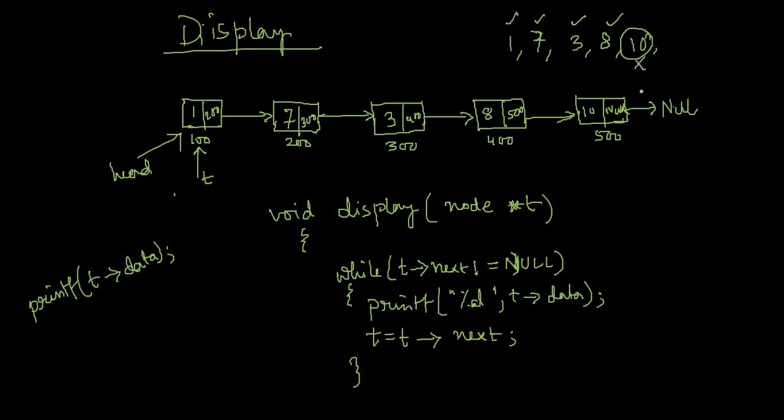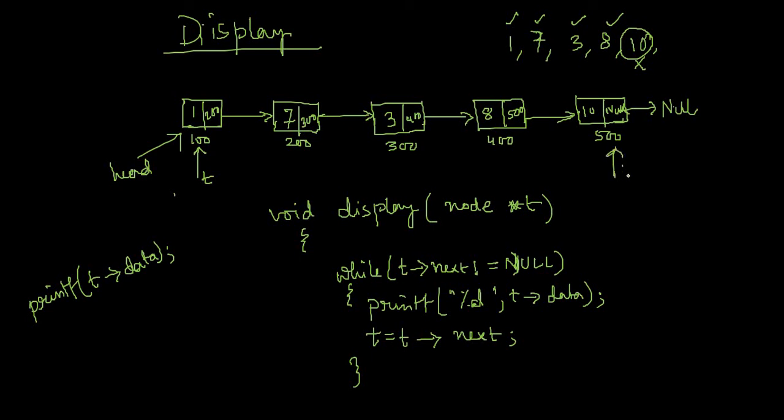That is a problem. That means somehow I have to reach beyond this last node. And what I can say, if I assume that somehow forcefully, if I write t equal to t next, when t is pointing to the last node, what will be the content of t? Content of t will become null.